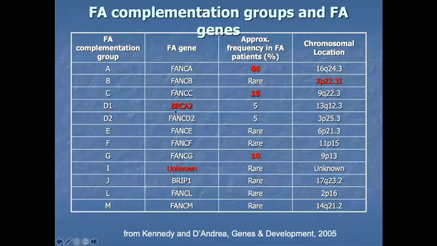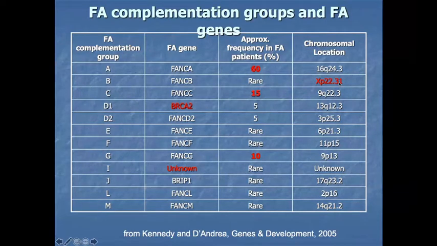Okay, in terms of frequency, the most common is the FANCA type group. The second most common is group C, and the third most common is group G. All are located on autosomal chromosomes except B, which is located on the X chromosome. Just remember these only.